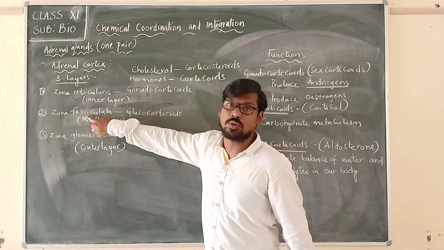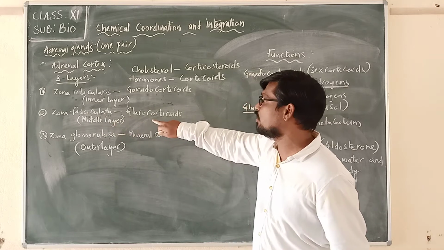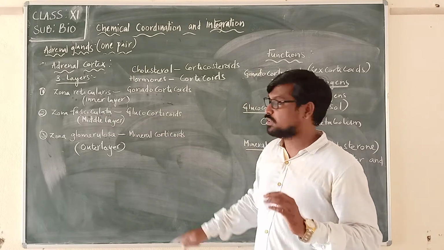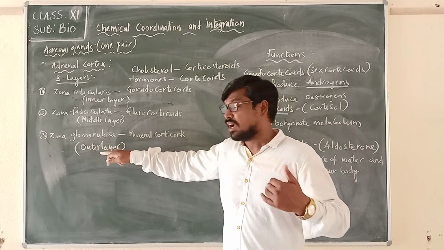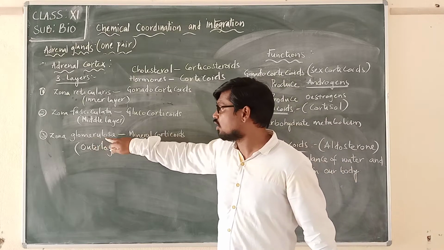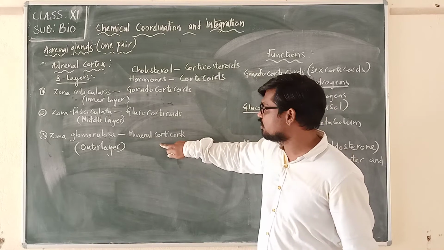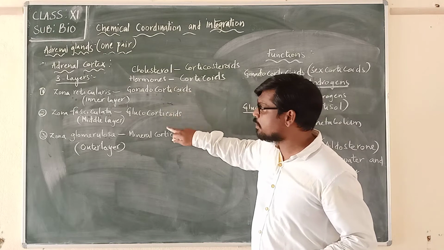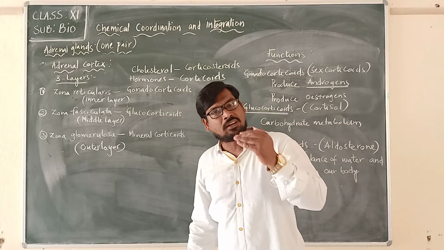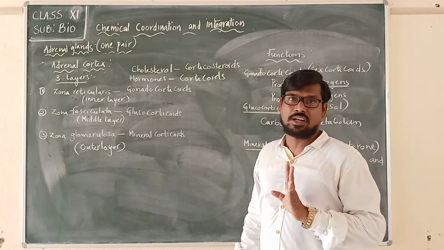And zona fasciculata, it is the middle layer which is producing glucocorticoids, and the outermost layer, which is called zona glomerulosa, is producing mineral corticoids. So these are the different types of hormones produced from different layers of the adrenal cortex of the adrenal gland.